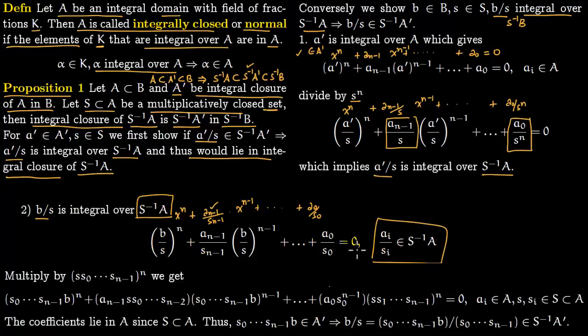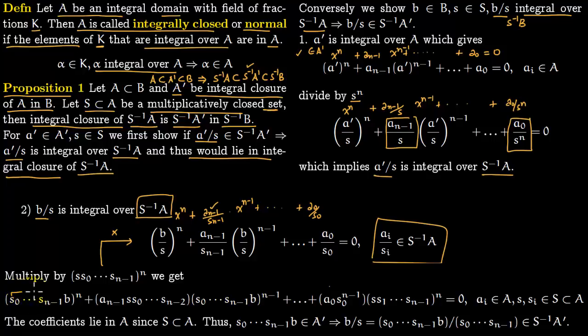So we multiply the above equation by s times s0 all the way to s n minus 1, to the power of n. When we do that, the s to the n cancels out here, and what we are left with is s0 times s1 s2 up to s n minus 1 times b to the n. Now you multiply with the second factor, so this s n minus 1 will cancel out with this s n minus 1, but n minus 1 powers will still remain.